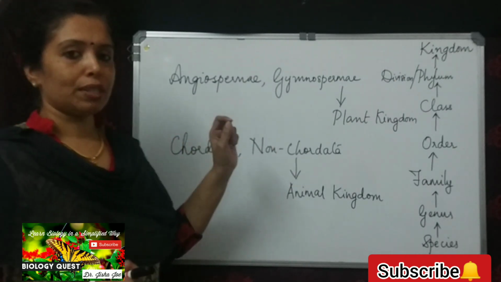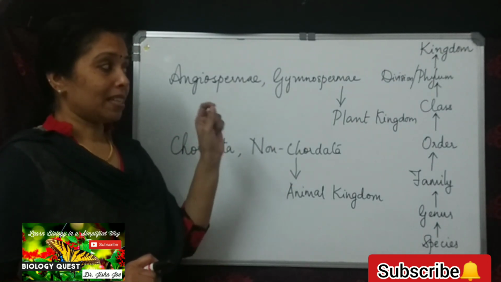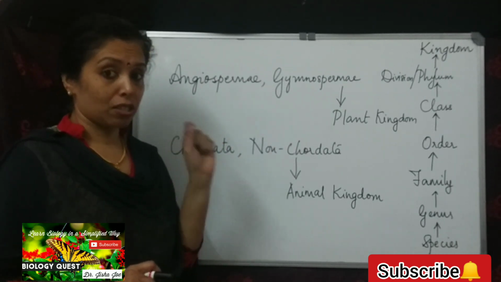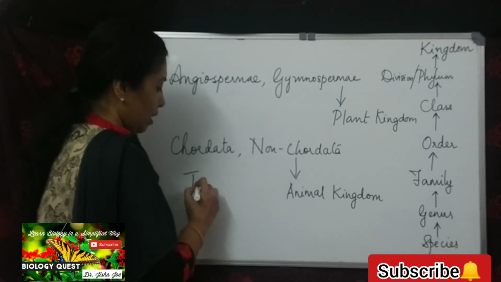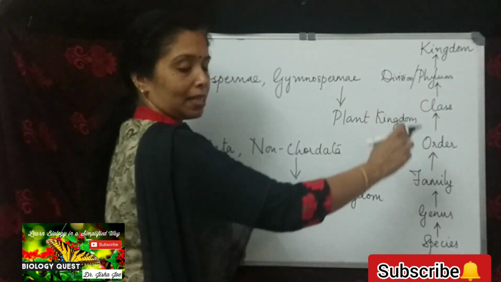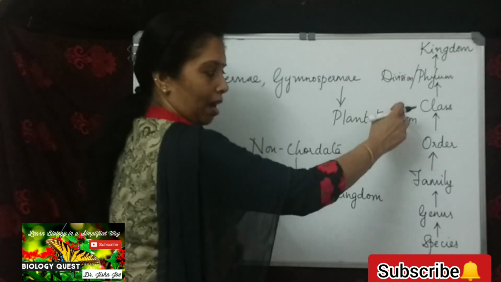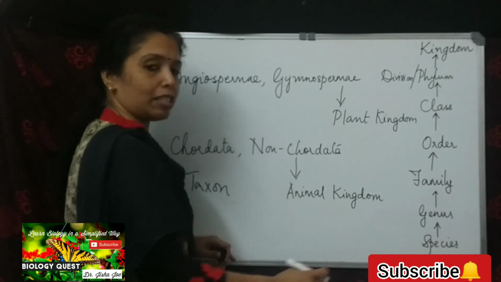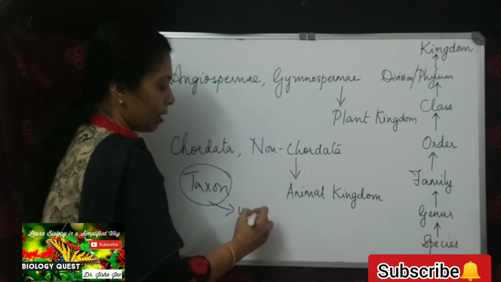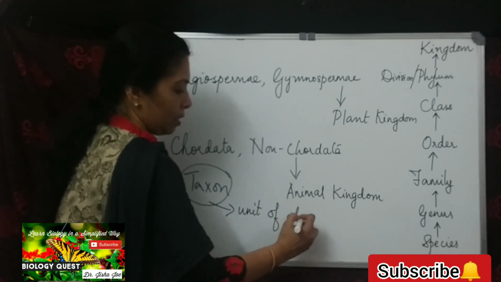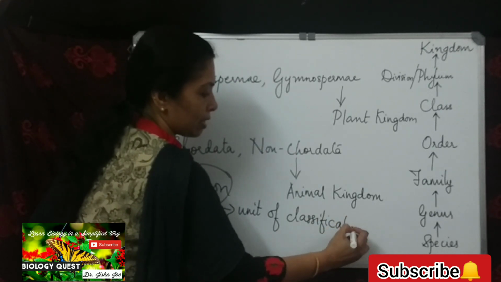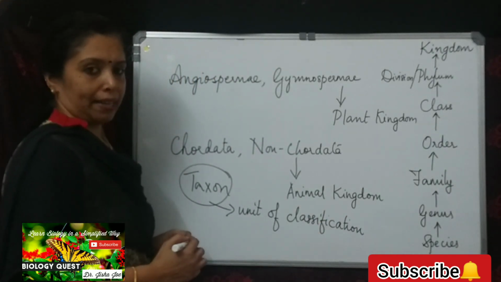So, I hope you have understood the taxonomic hierarchy. Each category of the taxonomic hierarchy is called a taxon. That means each of these is a taxon. A kingdom is a taxon, phylum is a taxon. Similarly, class, order, family, genus and species, each of them is called a taxon, which is a unit of classification. So what is a taxon? A taxon is the unit of classification in a taxonomic hierarchy.